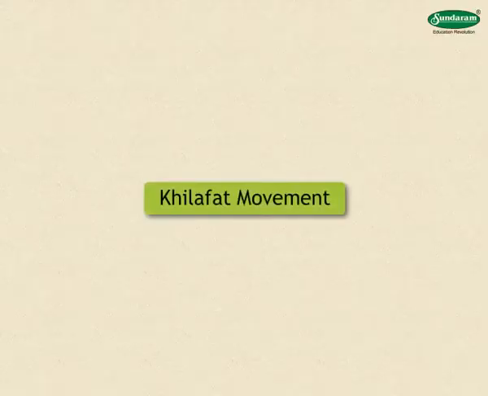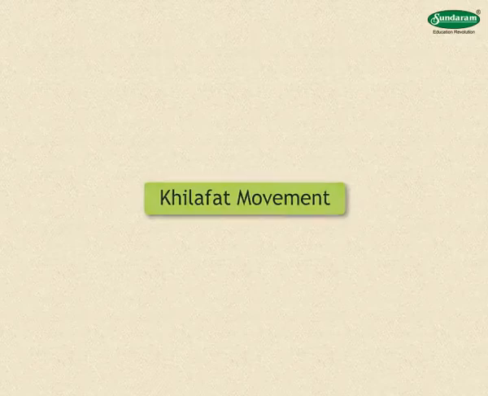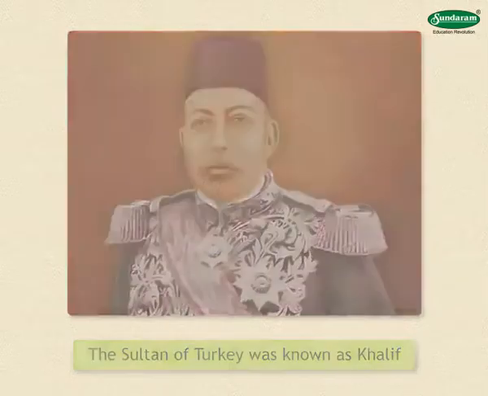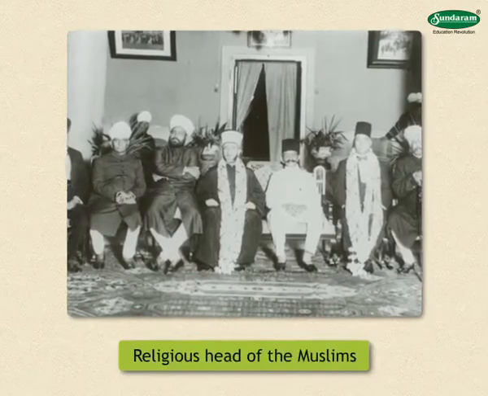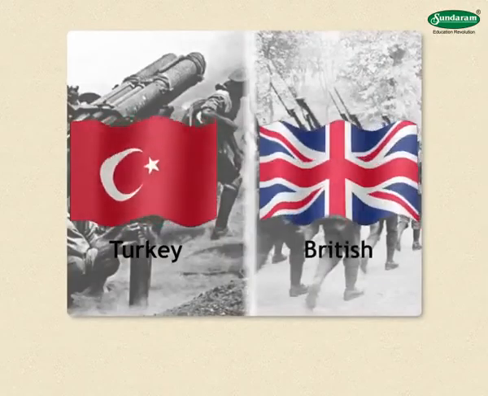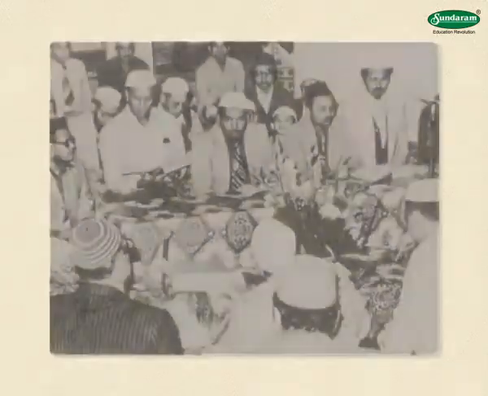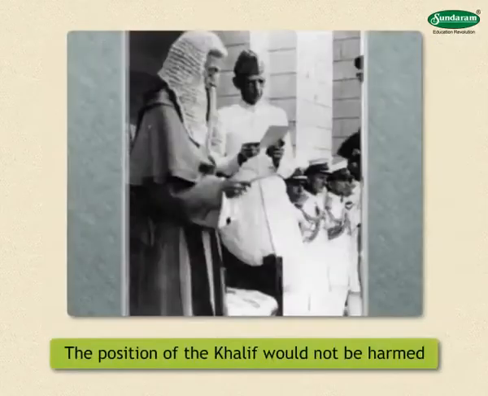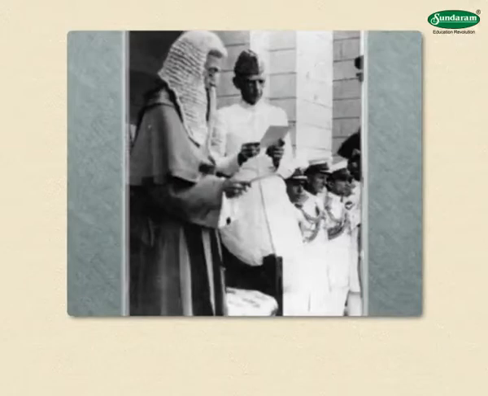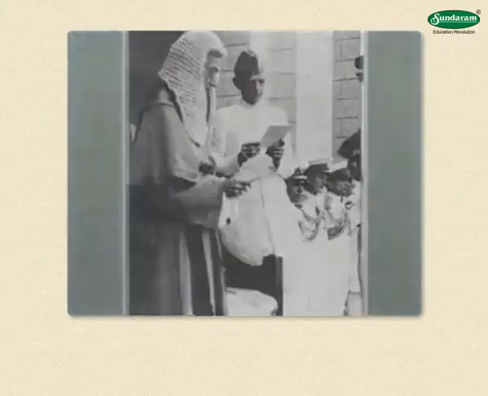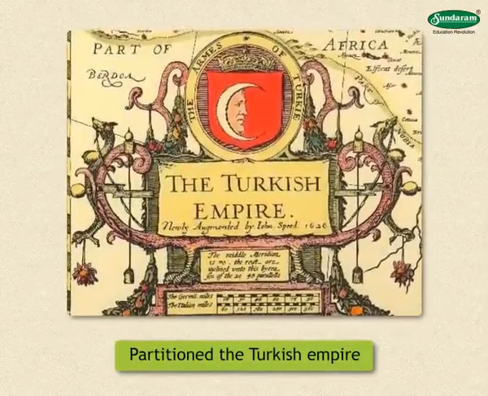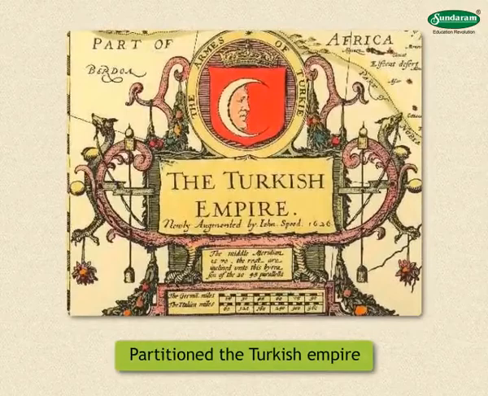Now let's learn about the Khilafat Movement. The Sultan of Turkey was known as Khalif. He was considered to be the religious head of the Muslims. Turkey fought against the English in the First World War. But to secure the cooperation of the Indian Muslims, the British assured them that they would not harm the position of the Caliph. The British, however, did not keep their promise. As soon as the war ended, they partitioned the Turkish Empire and took possession of some of the provinces.